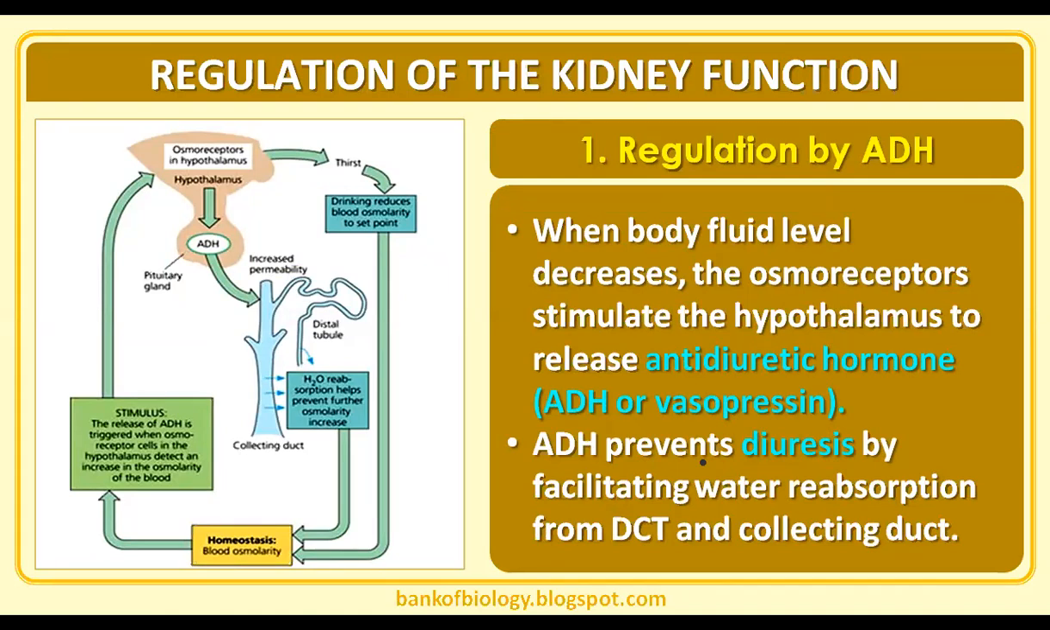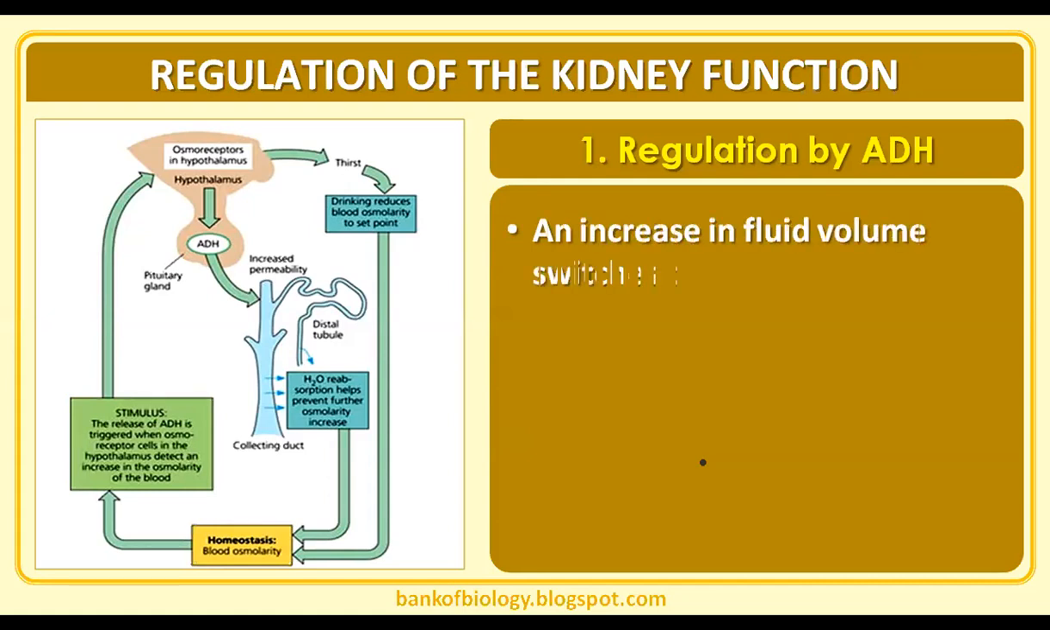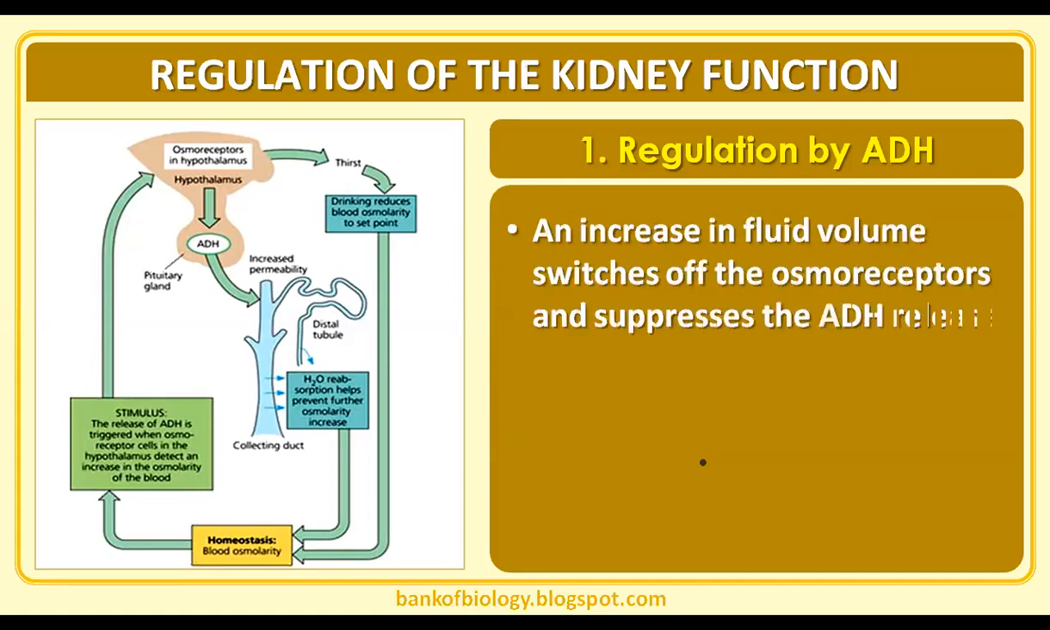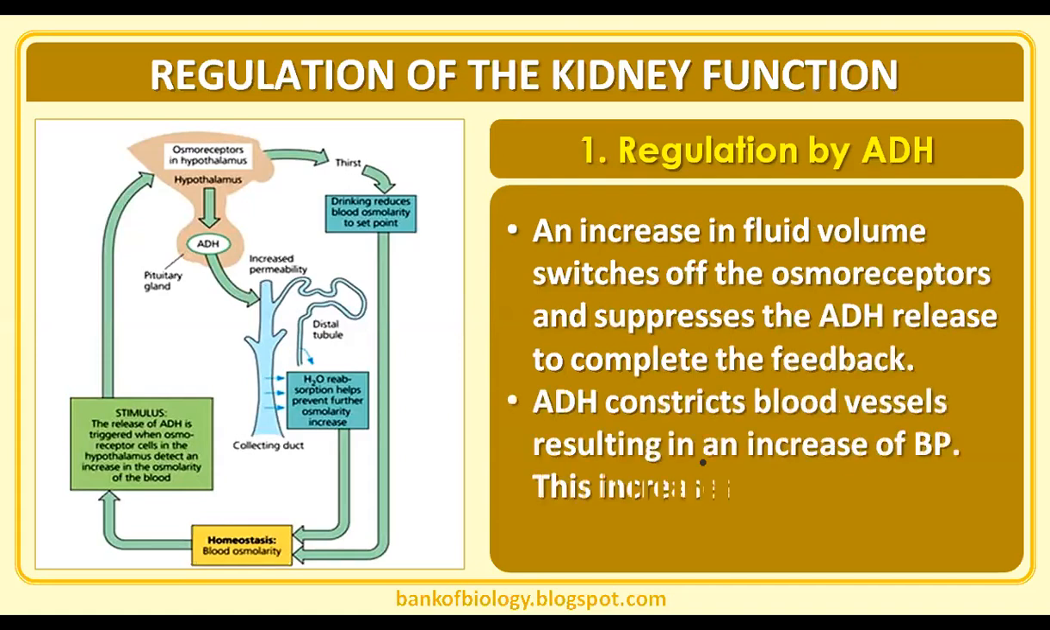What is diuresis? Excess urination, we say diuresis. By facilitating the water reabsorption from the DCT and collecting duct, it prevents diuresis. That's why we call such a hormone an antidiuretic hormone. An increase in fluid volume switches off the osmoreceptors and suppresses the ADH release. To complete the feedback, ADH constricts blood vessels, resulting in an increase of BP. This increases the glomerular blood flow and GFR.